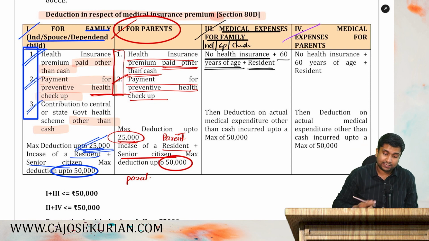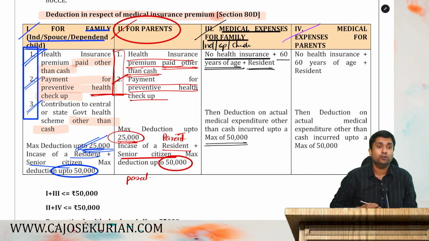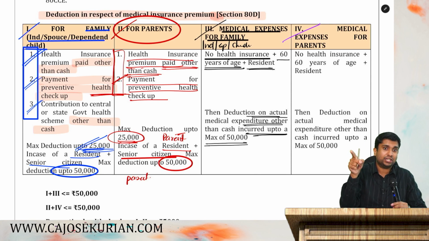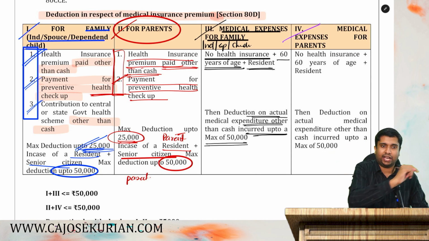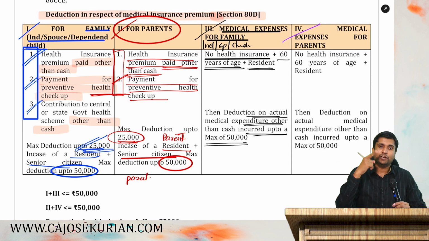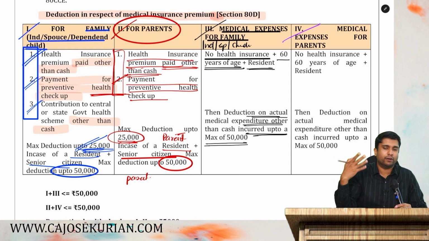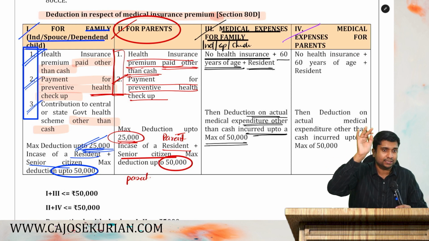If all the conditions are satisfied, maximum deduction up to 50,000 rupees. That too, the payment should be in any mode other than cash. You should make the payment for the medical expenditure in any mode other than cash. You are not supposed to make cash payments. If you have made cash payments, don't think about deduction. If you have made payment through your card, credit card, Google Pay or whatever mode, you will get it as a deduction under 80D. I hope it is clear.